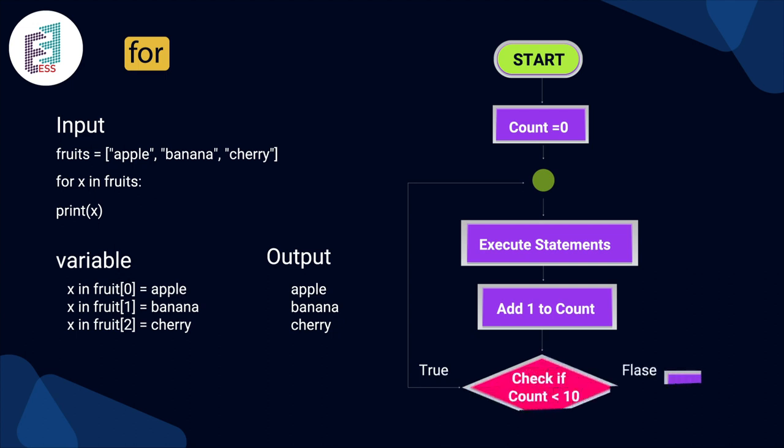We'll again be checking whether the count is less than 10 or not. If it is true, the count continues from 0 onwards, and we'll be adding one more to it. If it is false, then it will exit the loop.